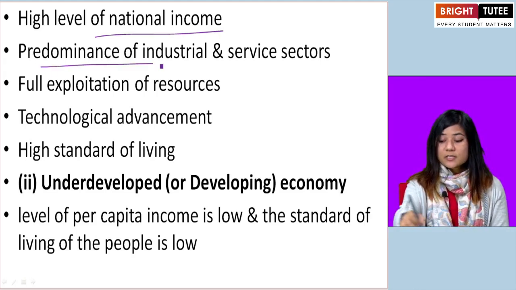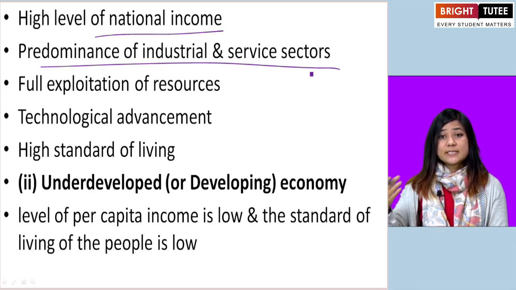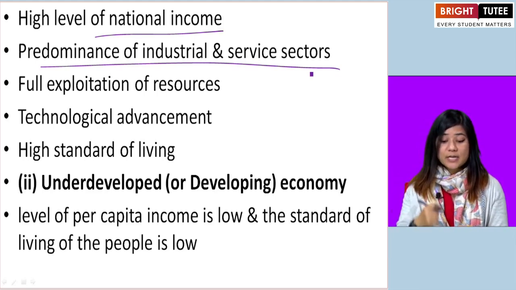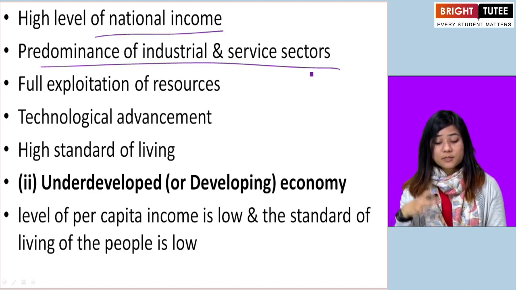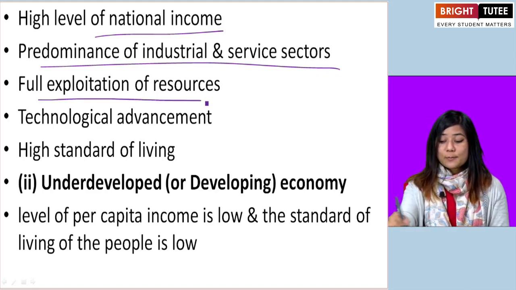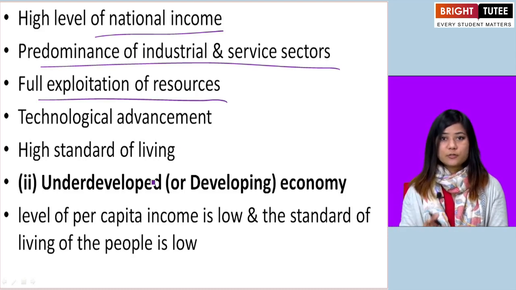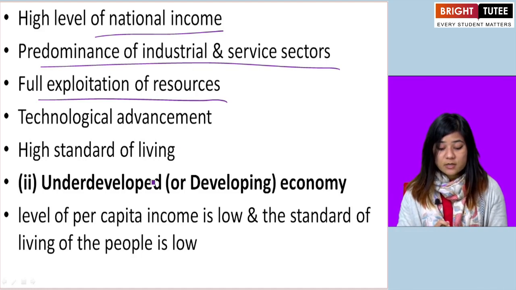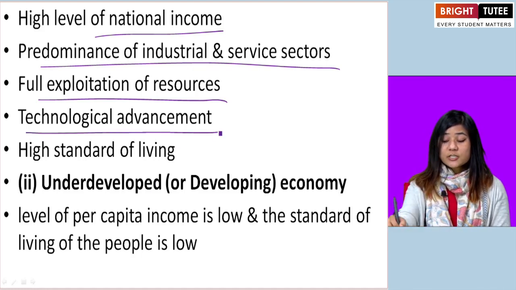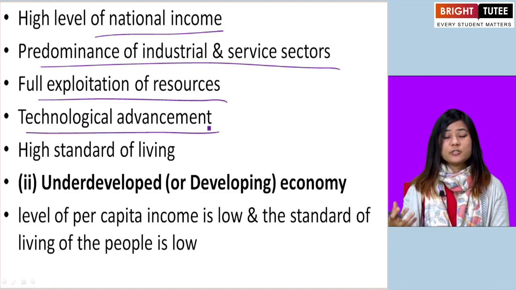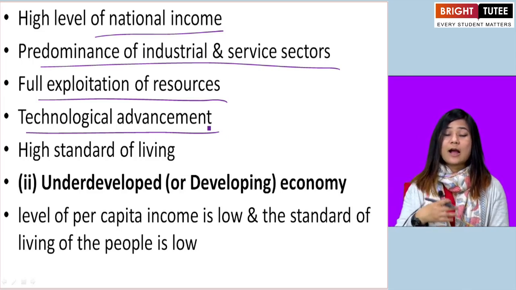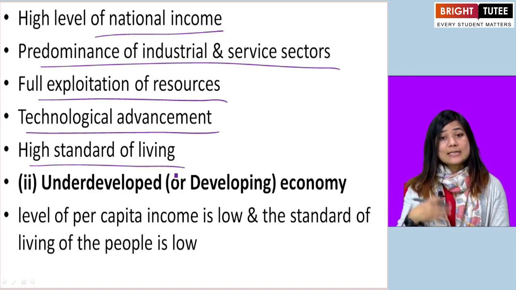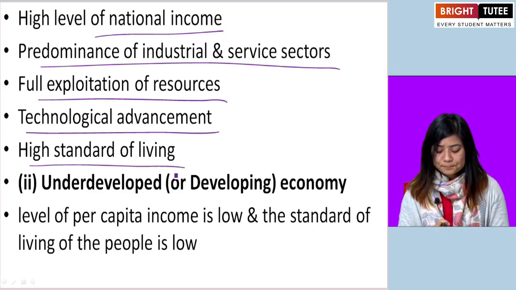There is predominance of industrial and service sectors. So the industries and service sectors dominate in developed countries. There is full exploitation of all kinds of resources, natural, human resources, physical resources. Okay. There is technological advancement. The technologies available here are highly advanced and they have high standard of living.